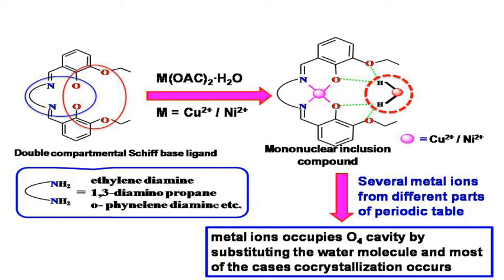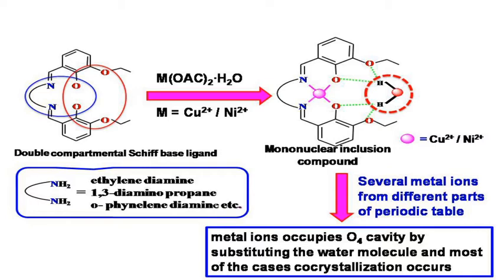The reaction of this double compartmental ligand derived from 3-ethoxy salicylaldehyde and diamine with copper and nickel acetate salts produces a mononuclear inclusion compound in which the copper or nickel ion occupies the N2O2 cavity and a water molecule is encapsulated in the O4 cavity by forming bifurcated hydrogen bonds with 4 oxygen atoms of the O4 cavity. Here, the ligand acts as the host for the water molecule.